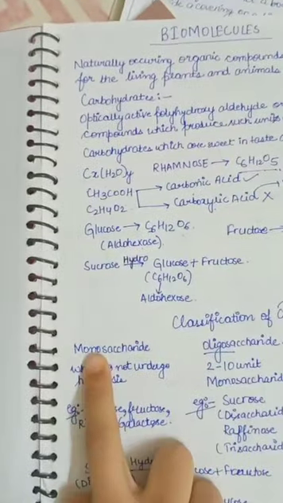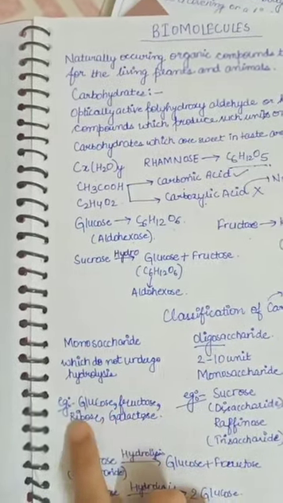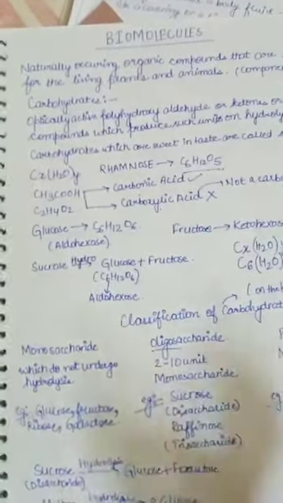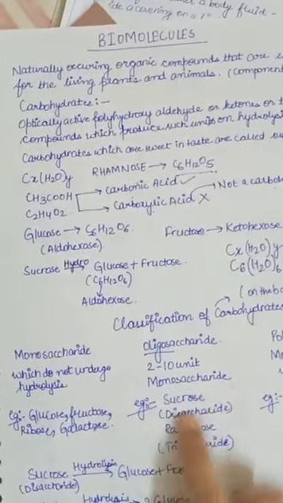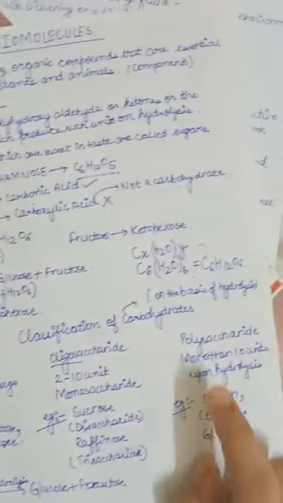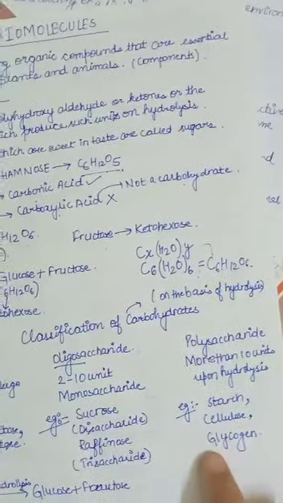Monosaccharide examples: mono means single, 1. Glucose, fructose, ribose, galactose. Oligo means 2 to 10, less than 10. So that is sucrose, a disaccharide, and raffinose, a trisaccharide. Polysaccharides are starch, cellulose and glycogen.